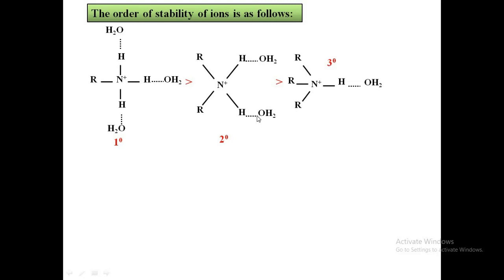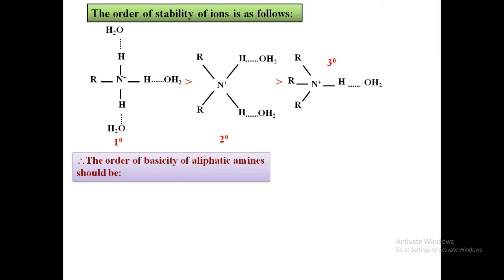In case of secondary amine, only the two hydrogen atoms are forming hydrogen bonding with the water, whereas in tertiary amines, only one hydrogen is forming hydrogen bonding with the oxygen of water molecule. Therefore, the order of basicity of aliphatic amines should be: primary amine is more basic compared to secondary amine, and secondary amine is more basic compared to tertiary amines.